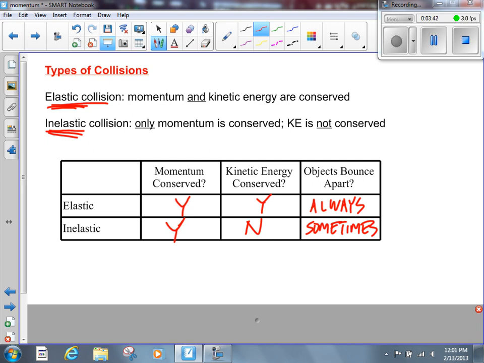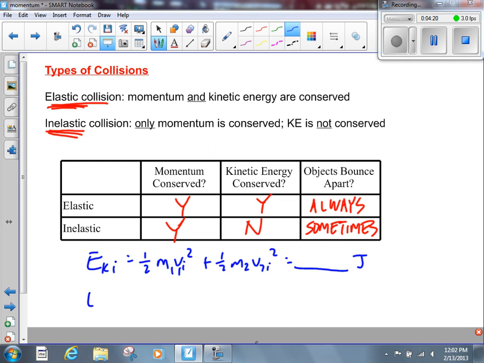Let's calculate the kinetic energy. And let's compare the initial kinetic energy to the final kinetic energy. The initial kinetic energy can be found by multiplying 1/2 mv squared for each object that we have before the collision. 1/2 m1 v1i squared plus 1/2 m2 v2i squared plus 1/2 m3, however many objects we have, a term. 1/2 mv squared for each object that we have before the collision takes place. Let's get a value for kinetic energy there.